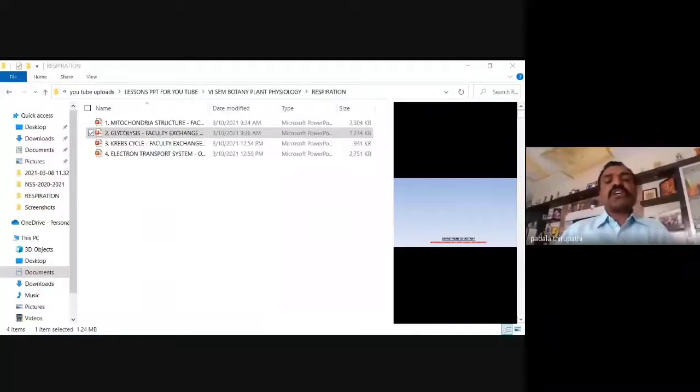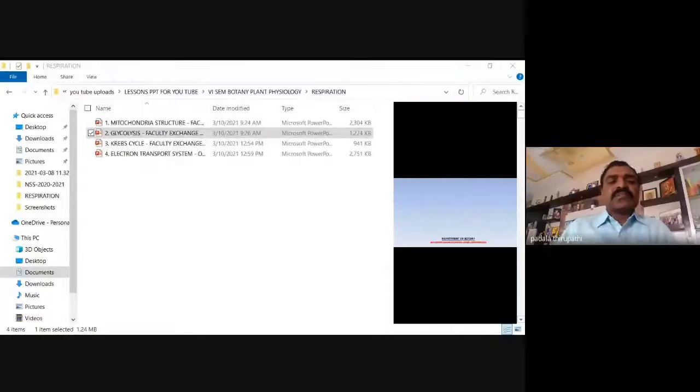This flow chart shows how metabolic pathways are anabolic or catabolic. Metabolic pathways are classified into two types. One is catabolic pathways. The second one is anabolic pathways. The catabolic pathways are involved in the oxidative breakdown of larger complex molecules into smaller ones. They are usually exergonic in nature. The second type, anabolic pathways, are involved in the synthesis of larger compounds from smaller compounds. They are usually endergonic in nature.